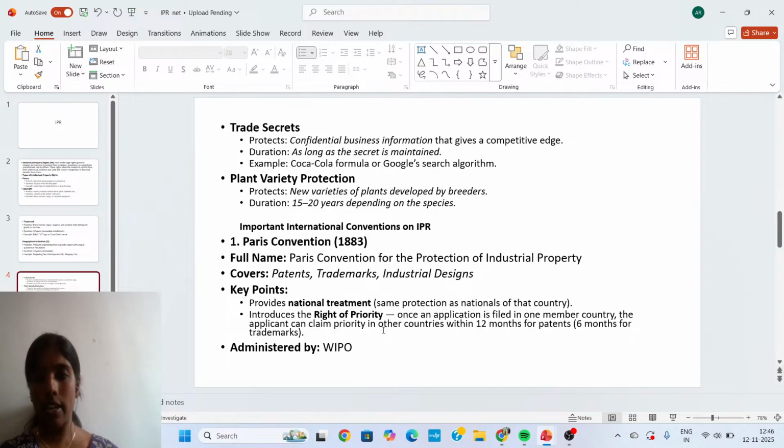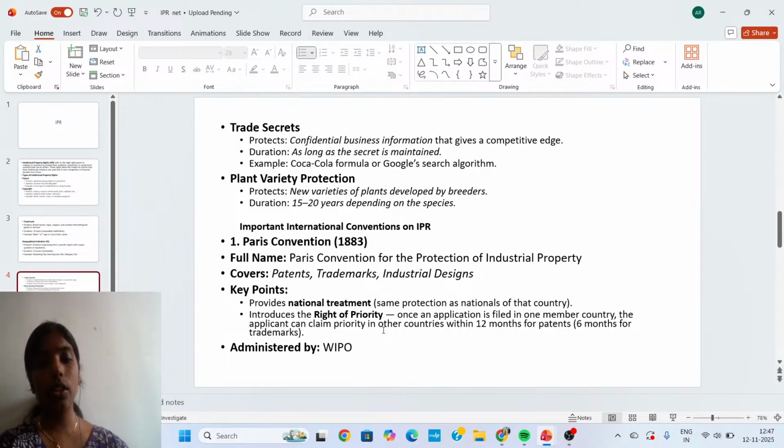Once an application is filed in one member country, that is, a member of the Paris Convention, the applicant can claim priority to that application in other countries within 12 months for patent, and 6 months for trademark.